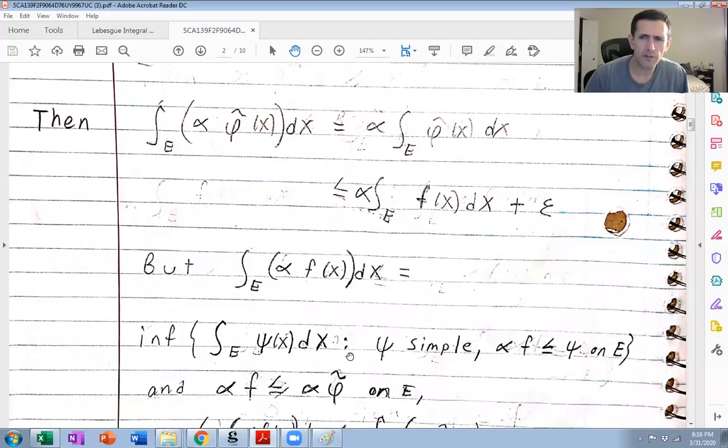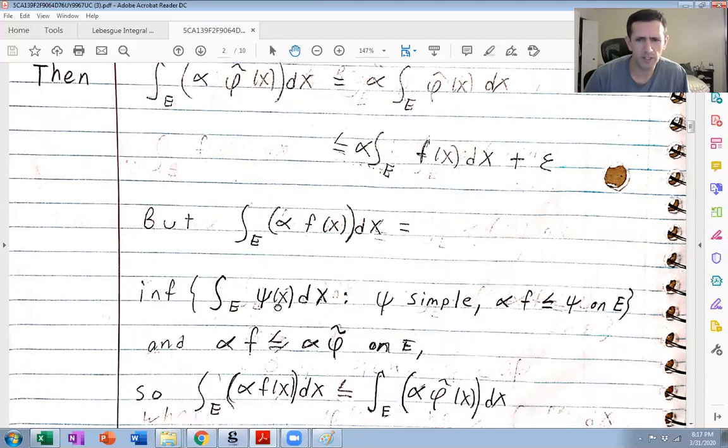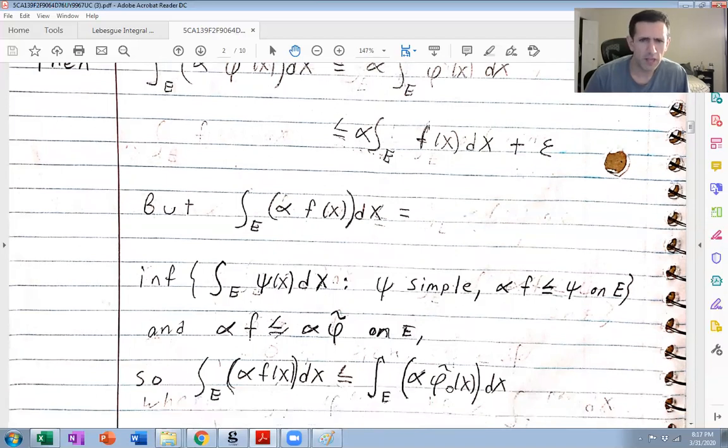Alpha phi tilde is bigger or equal to alpha f. The infimum is the greatest lower bound of all these integrals, so it's less than or equal to this specific integral here. Again, the Lebesgue integral coincides with the upper Lebesgue integral right here, just like it coincides with the lower Lebesgue integral.